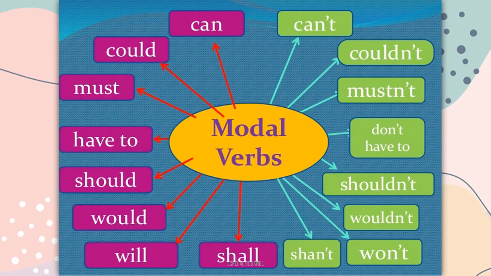Should, shouldn't; would, wouldn't; will, won't; and shall, shan't. So try to frame your own sentences with the help of those modal verbs. So you will get an exact, clear idea about using modal auxiliary verbs.